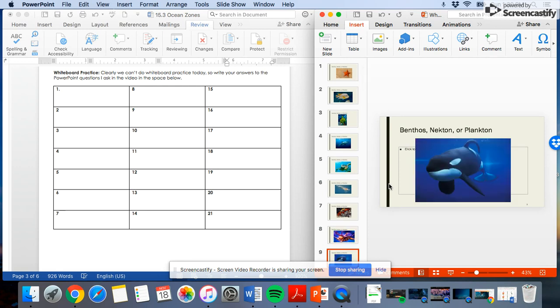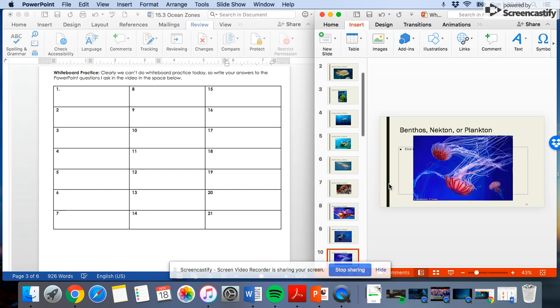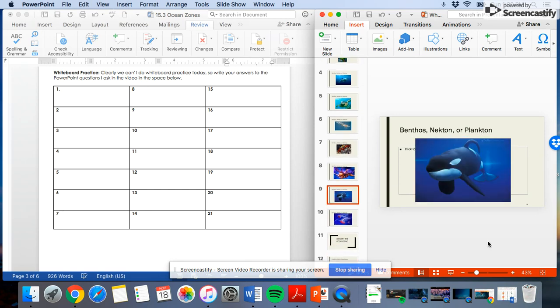This is a killer whale. Go ahead and push pause. A killer whale, all right, it can swim, so he is going to be a nekton. And is this our last one? Yes, this is our last one for the section.